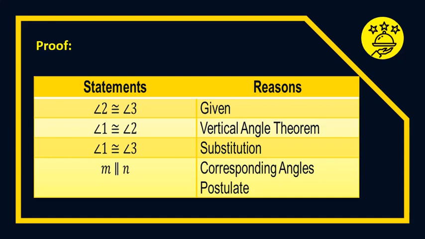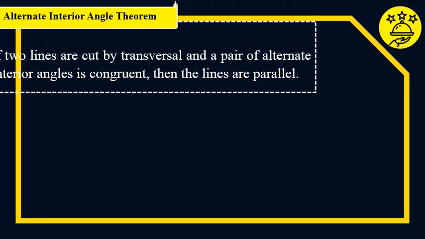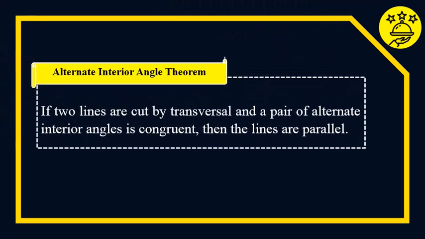Angle 1 is congruent to angle 3 by substitution. Then M is parallel to N, proved by the corresponding angle postulate. Another one is the alternate interior angle theorem: if two lines are cut by a transversal and a pair of alternate interior angles is congruent, then the lines are